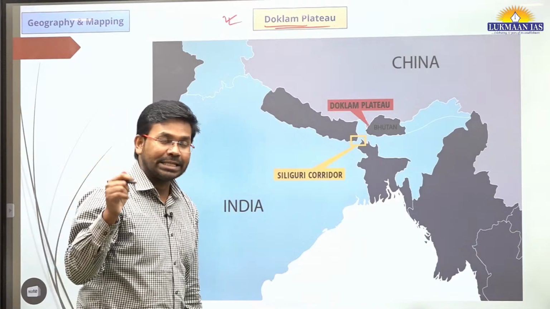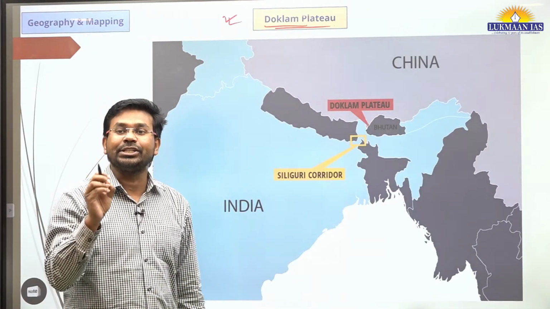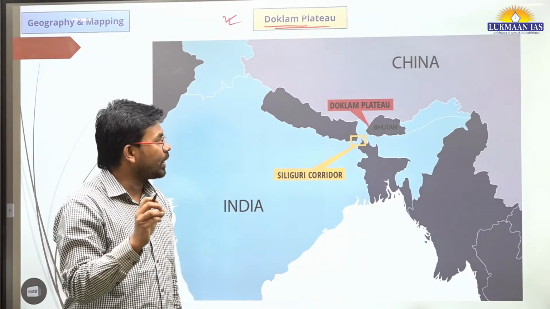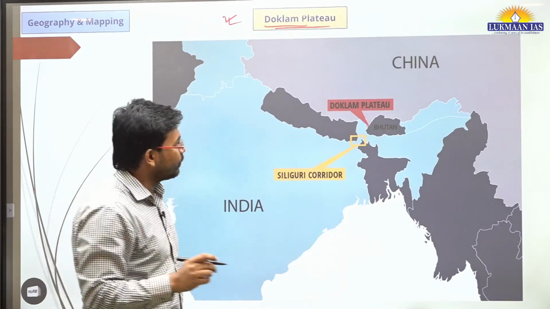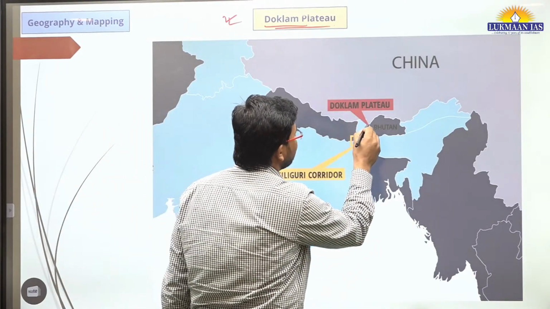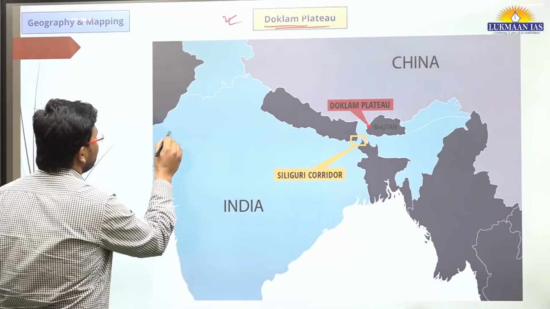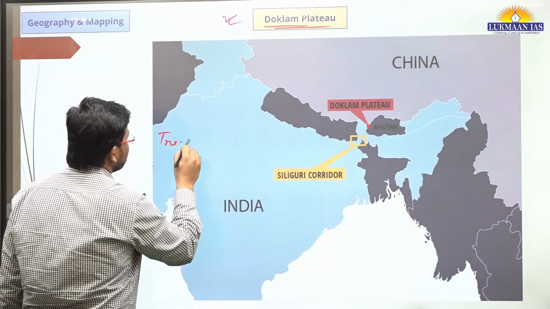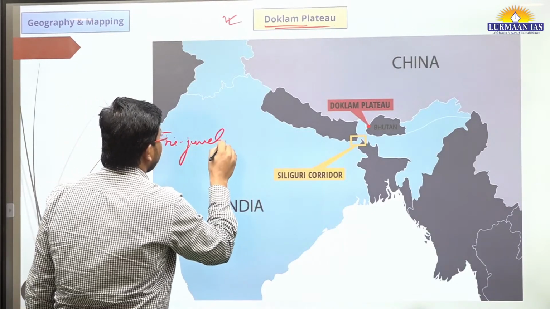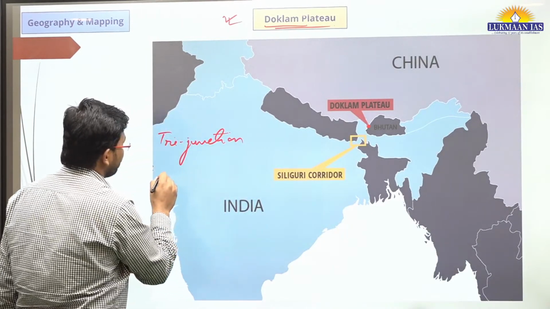Because it lies at the tri-junction between India, Bhutan, and China. For example, the Doklam Plateau is located somewhere here, so it has a tri-junction between three countries. What are those countries?